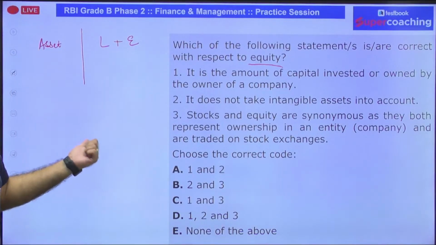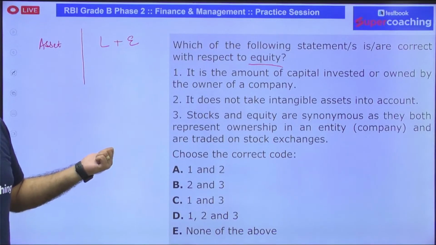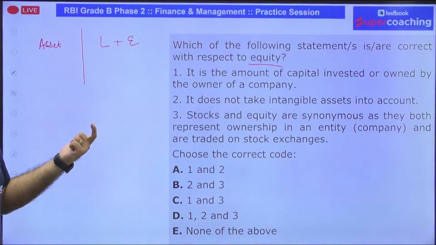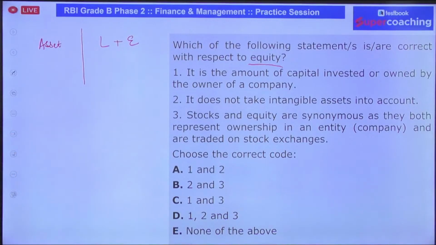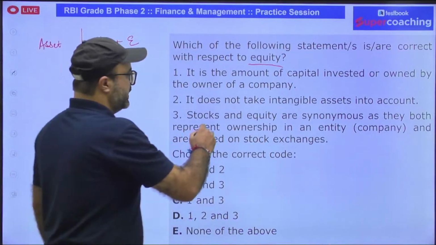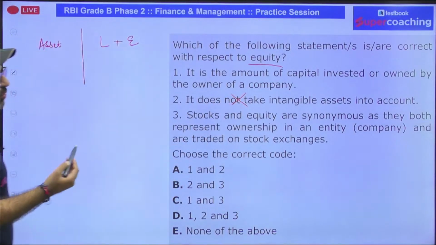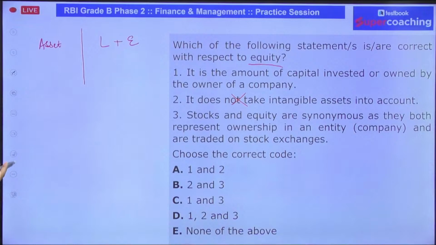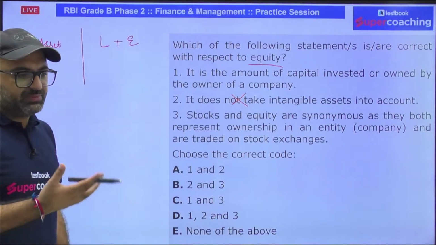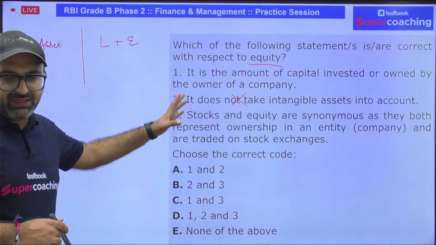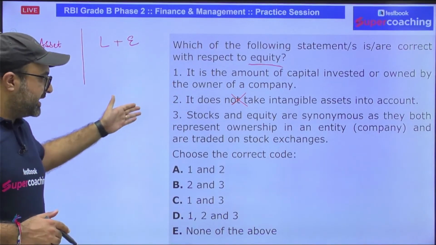So that is true. Intangible assets such as reputation or brand identity, sir, they are also included in this account. So the statement that it does not include intangible assets is wrong. It includes the intangible assets also. So this second statement is going to be incorrect. Stocks can be traded. That is true.